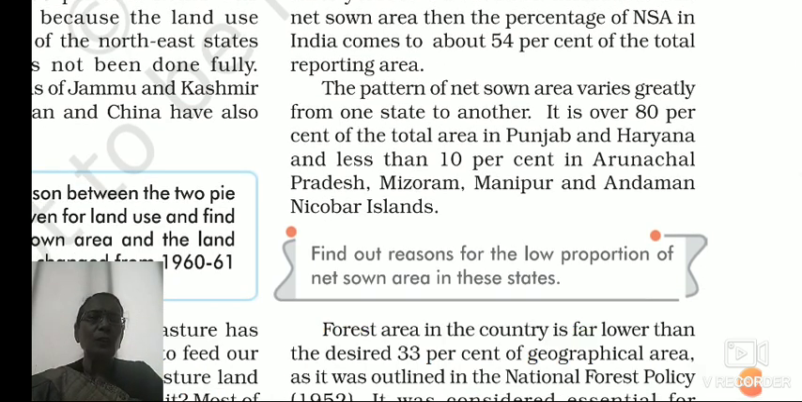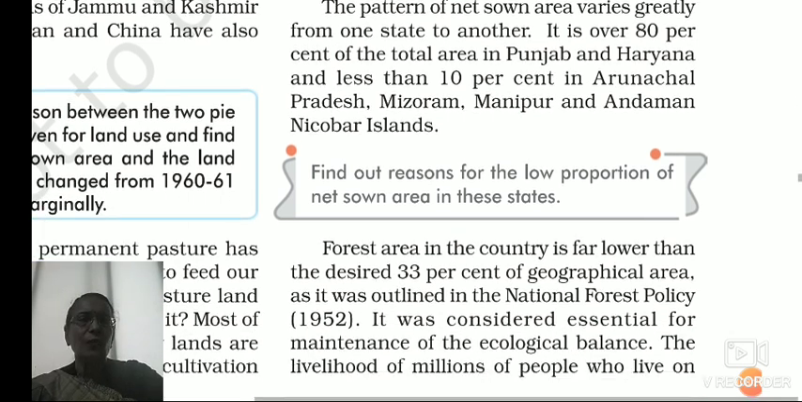Then the pattern of net sown area varies greatly from one state to another. In our state, this net sown area is different. In Punjab, it is different. In Haryana, it is different. In other states, it is different. It is over 80% of the total area in Punjab and Haryana, and less than 10% in Arunachal Pradesh, Mizoram, Manipur, and Andaman and Nicobar Islands. So, what are the reasons for this?